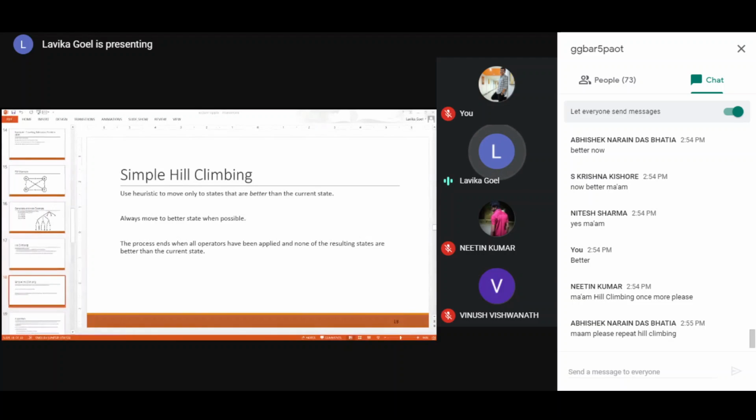In hill climbing, in simple hill climbing, you generate a solution, and if it is better than the current state, then only you move to that solution. Otherwise, you generate another solution. If that solution is also not better, then you generate another solution. So you keep on generating solutions until you get a better solution than the current state.